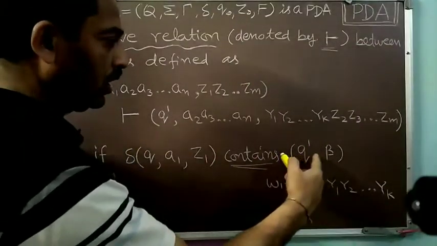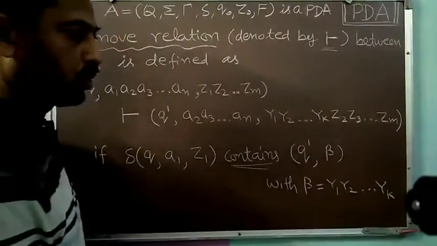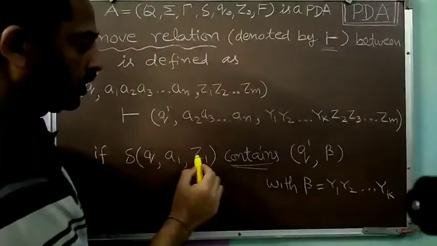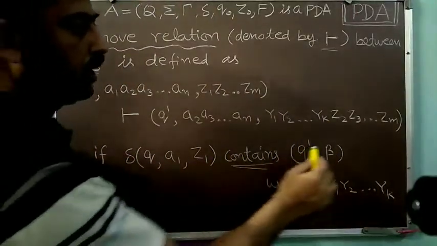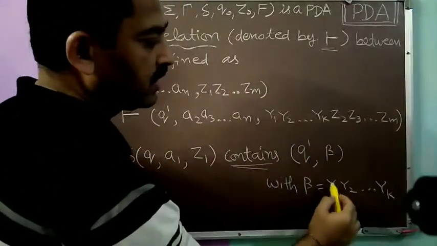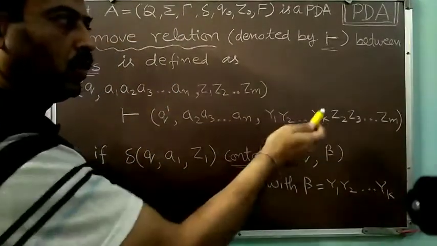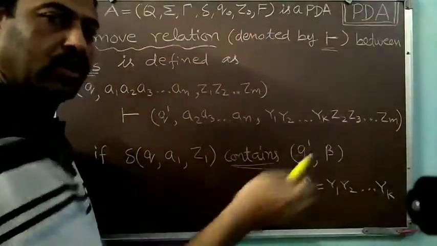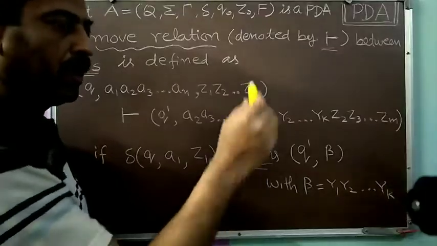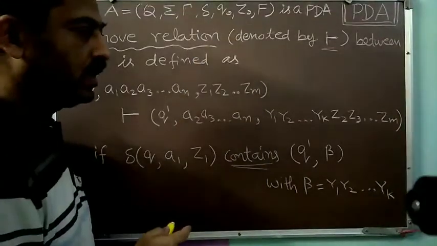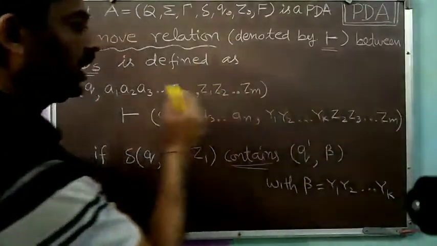Now beta will be written over the pushdown store. Because Z1 was the topmost symbol and has been removed, beta will be written. Suppose beta is Y1, Y2, Y3 and so on up till Yk. So beta will be written over the already stored elements of the pushdown store after removing the topmost symbol, that is Z1. So this will become the ID.